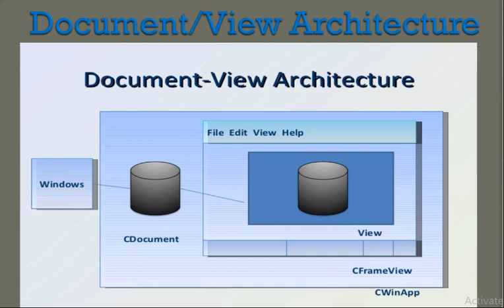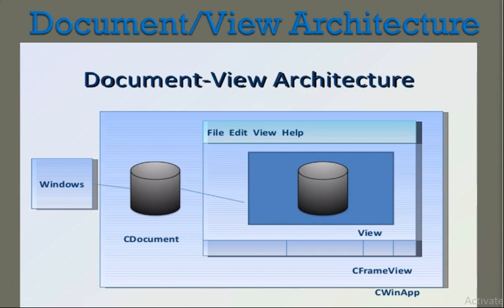The MFC document view architecture includes the combination of a document, in which data is stored, loaded and saved, whereas the view object enables the user to see and edit the data on the screen.